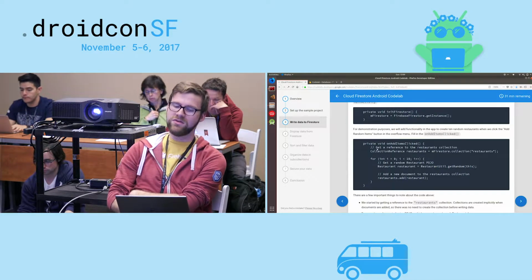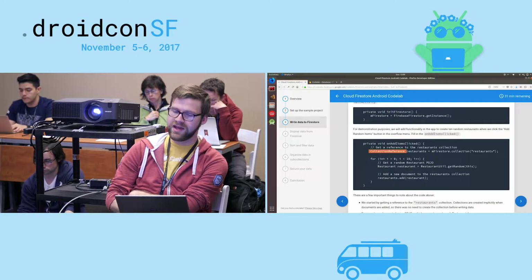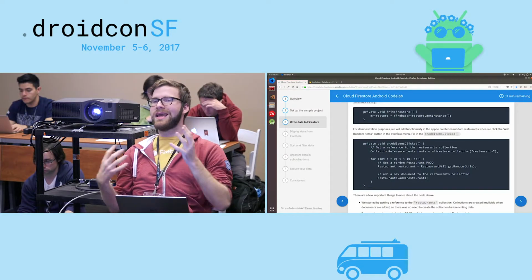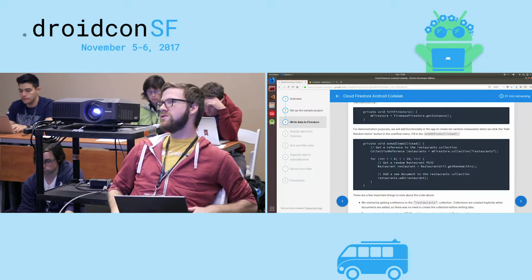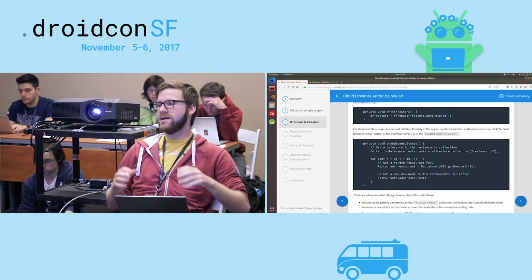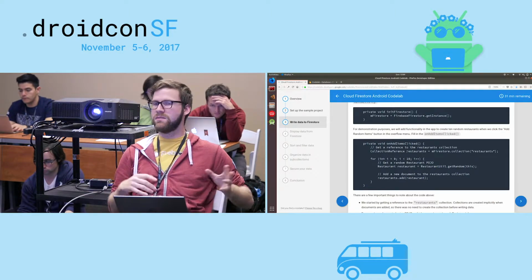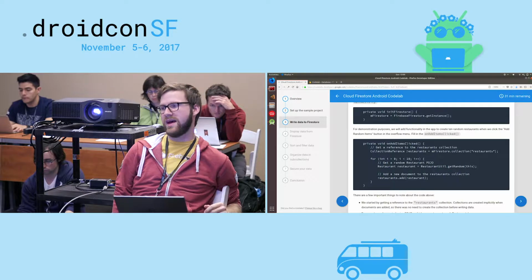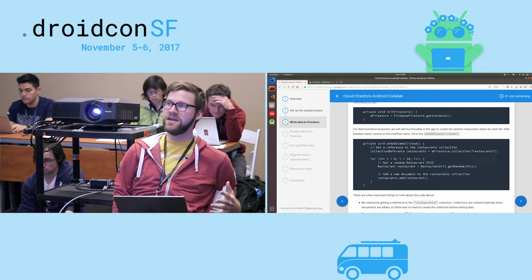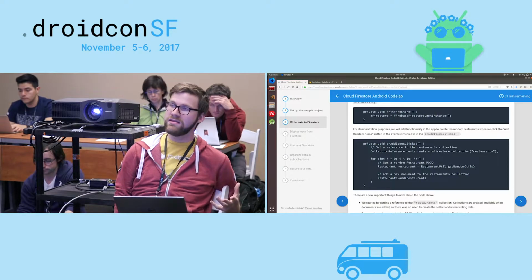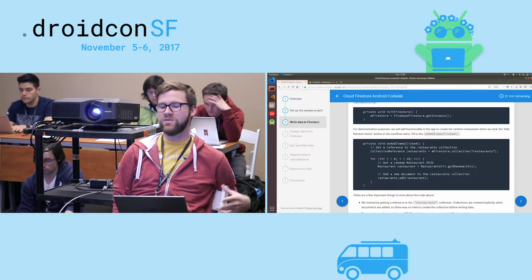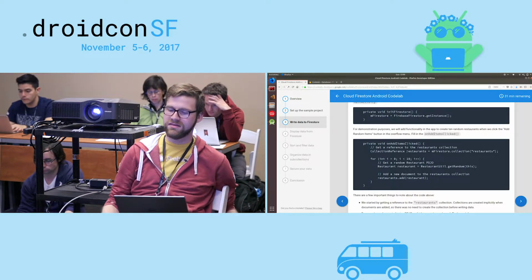To do that, we're going to use a collection reference. And this is a pointer to basically a list of things in Cloud Firestore. If you're used to any NoSQL collection, subcollection, document type relation, this is exactly that. So a collection is a list of things. Those things are documents, and those documents contain actual data. So in this case, it's a collection called restaurants, which contains a list of restaurants.